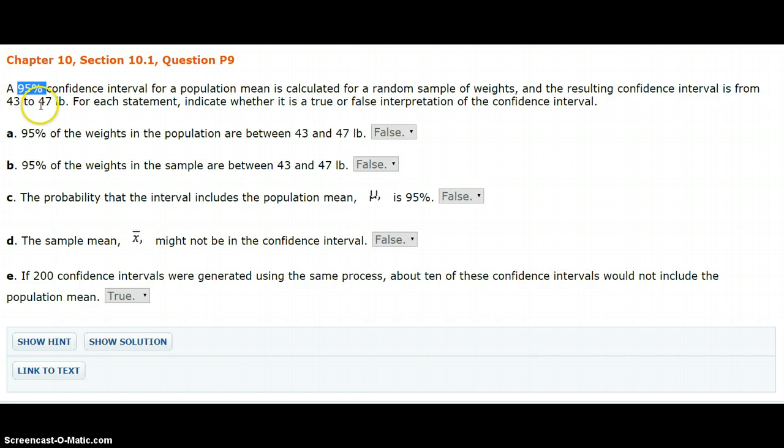In other words, for this 43 to 47, 10 out of 200, if we got something like this, are going to end up being 42 or less, or 48 or more. So this confidence interval also tells you about the doubt interval in a sense.